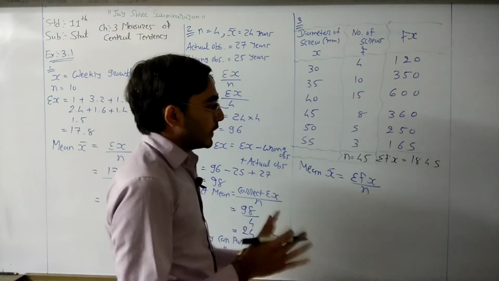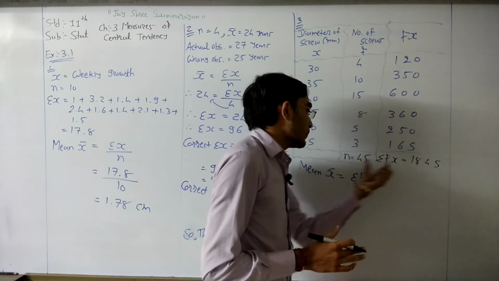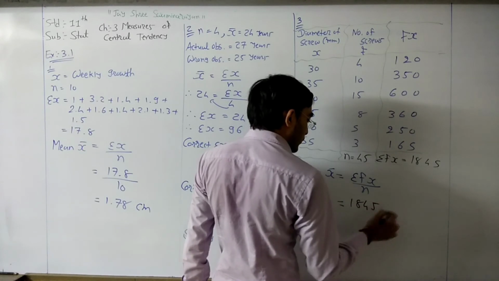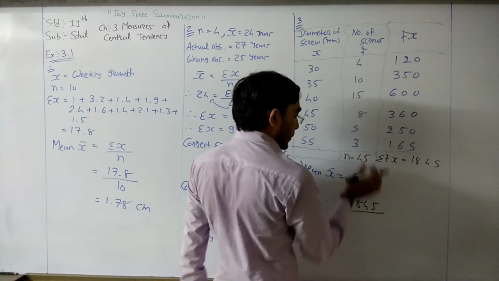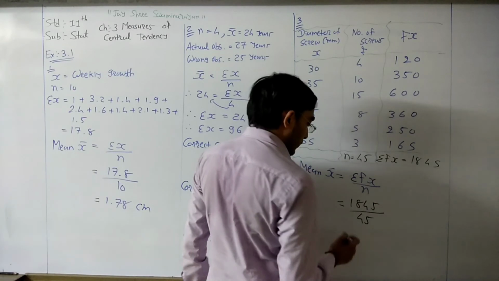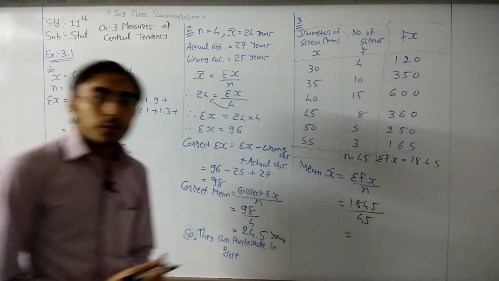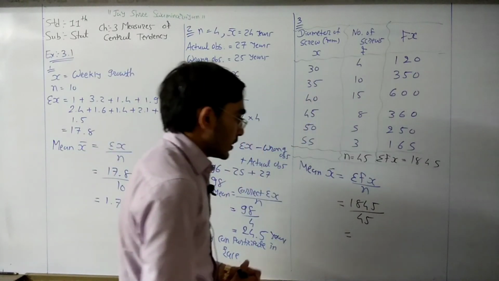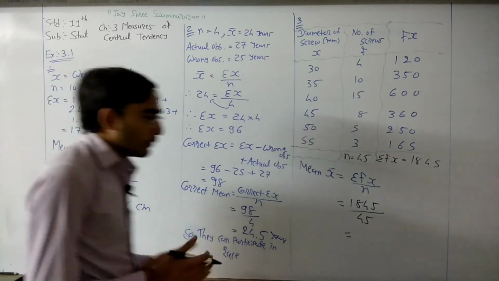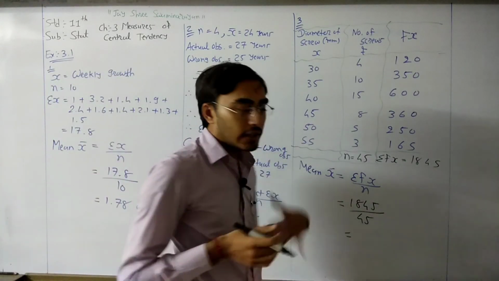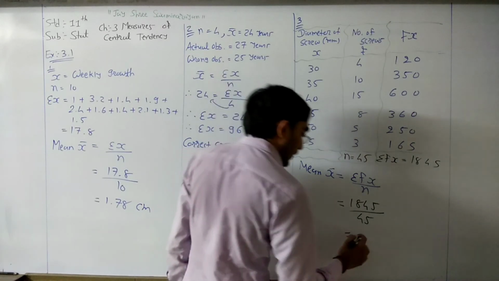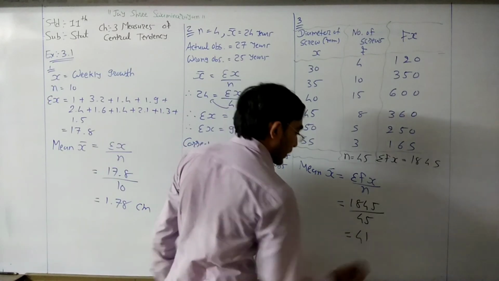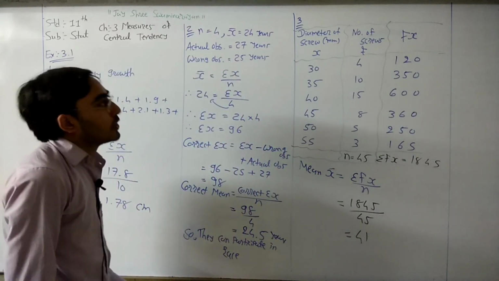Now finally we need to put this value in the formula. So sigma fx is 1845 divided by n, the total number of frequency, 45. So we need to divide 1845 by 45. 45 times 4 is 180, remainder 45, 45 once, so 41.